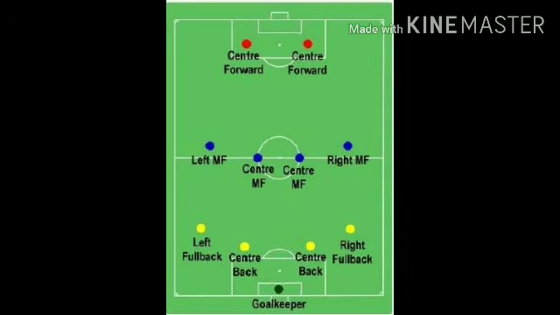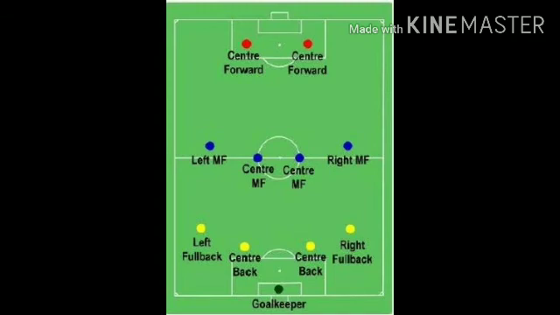So the goalkeeper will be standing in the goal post. Okay children. And you can see 4 yellow dots, right? They are defenders. And the blue dots in the center, they are midfielders. And you can see 2 dots on the top, they are forwards. So now we can give some names for all the individuals.